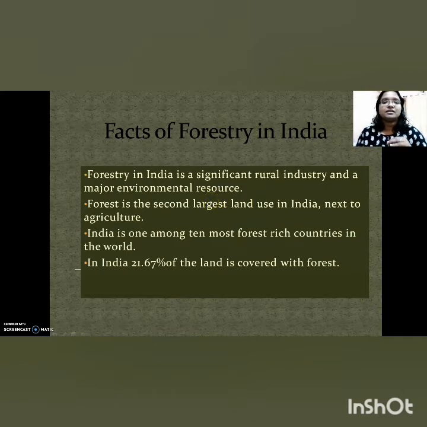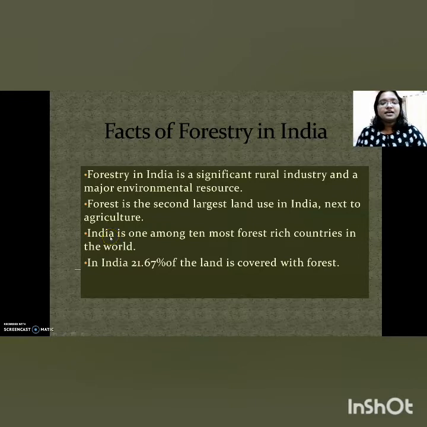Coming to land use, you know that we majorly depend on agriculture, and we use our land at max for agriculture purposes. Forest is the second largest land use in India, next to agriculture.